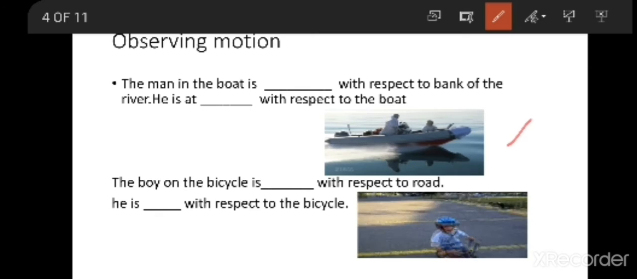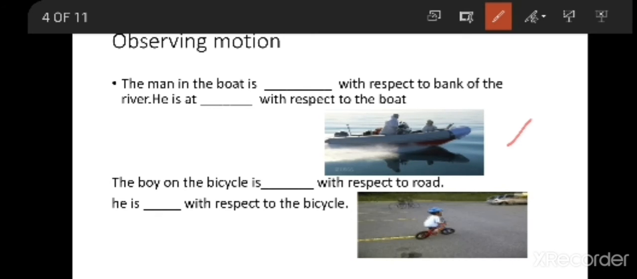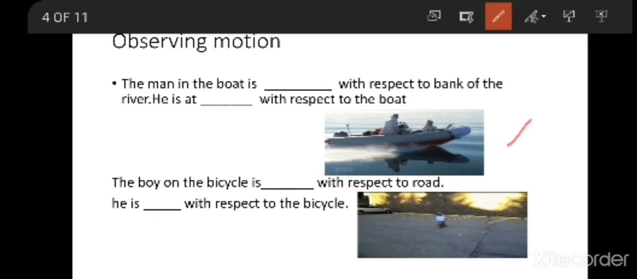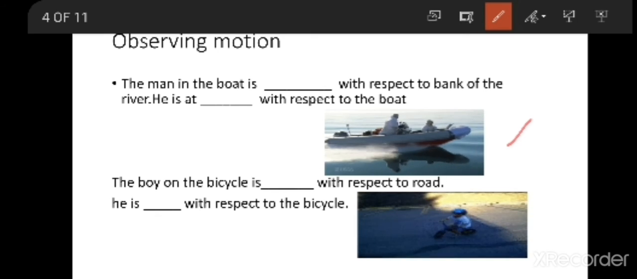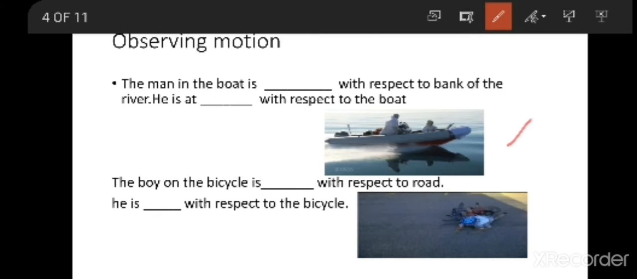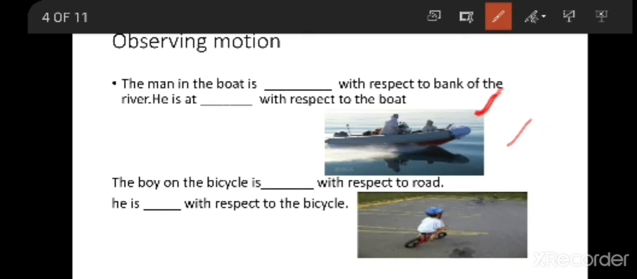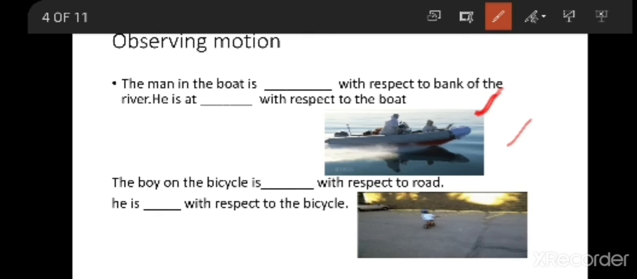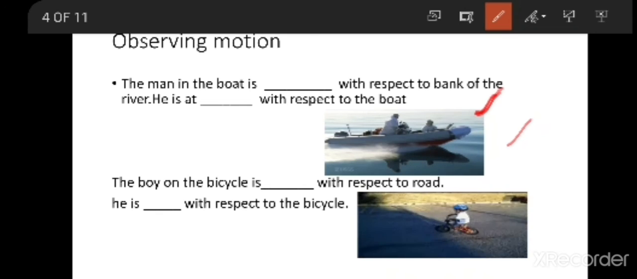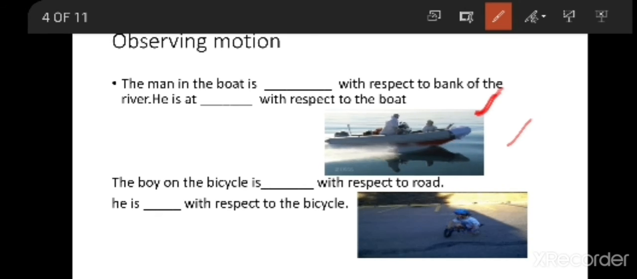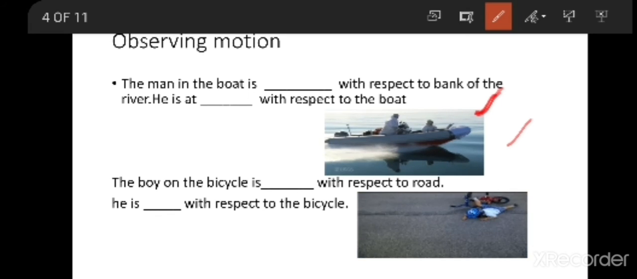So now tell me, the man in the boat, whether he is in motion or at rest with respect to the bank of the river. I am asking you, with respect to the bank of the river, tell me whether the man is at rest or in motion. Definitely, the man in the boat is in motion.